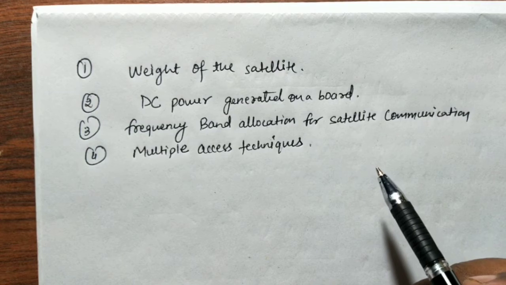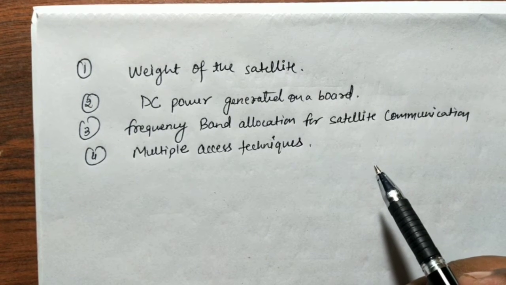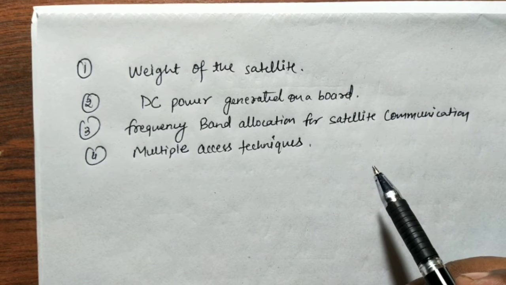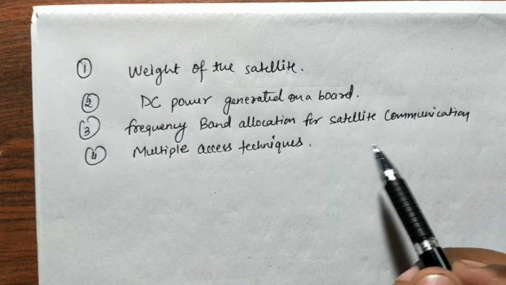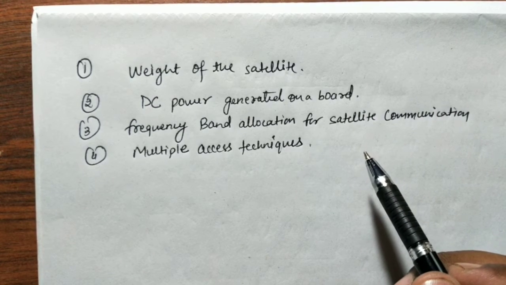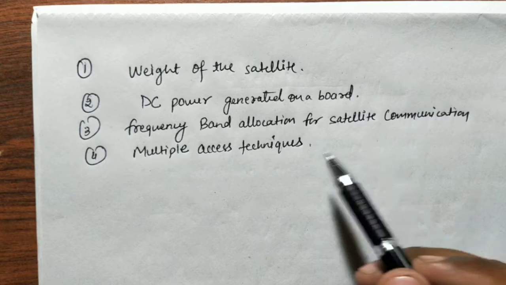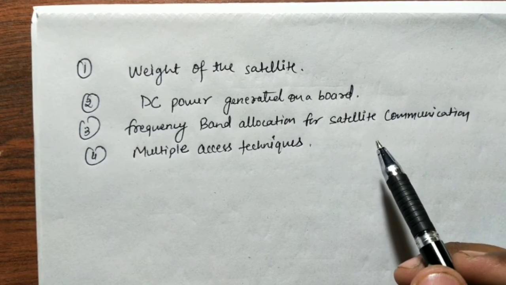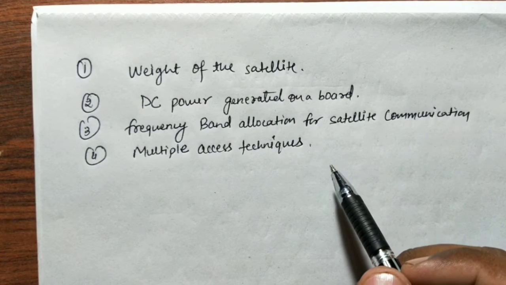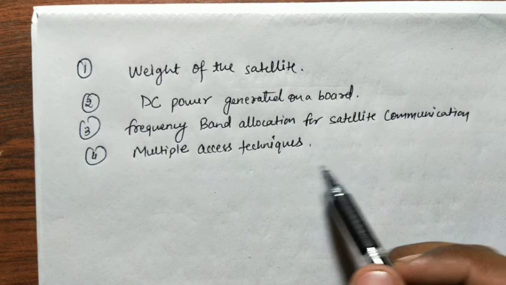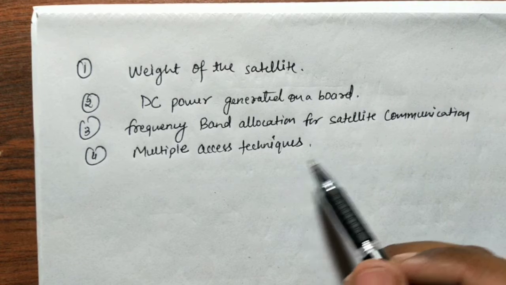तो उसके साथ साथ जो सैटेलाइट्स हैं वो एक पर्टिकुलर फ्रीक्वेंसी पे वर्क करते हैं और उनको एक बैंड एलोकेट किया जाता है and that is what called frequency band allocation. तो यहाँ communication point of view से we can say कि for frequency band allocation for a satellite. The next one is multiple access techniques. चाहे वो TDM में हो चाहे वो FDM में हो.